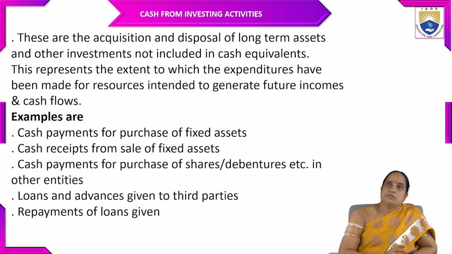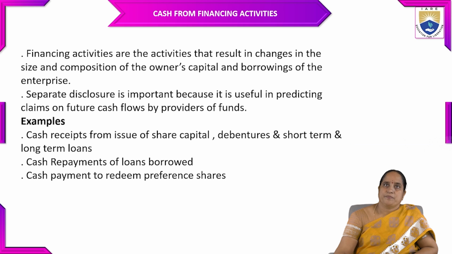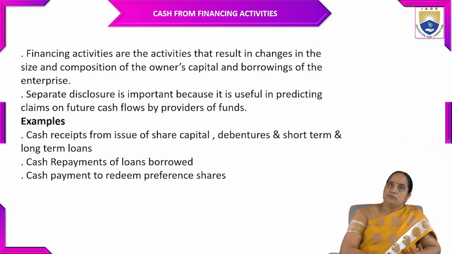Examples of cash from investing activities are cash payments for purchase of fixed assets, cash receipts from sale of fixed assets, cash payments for purchase of shares or debentures in other entities, loans and advances given to third parties, repayment of loans given; all these things come under cash from investing activities.